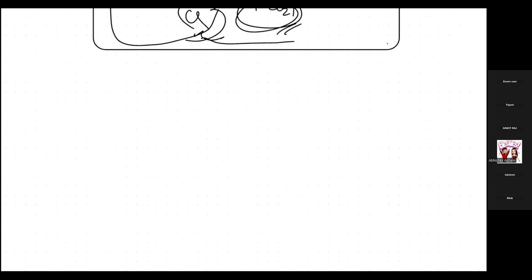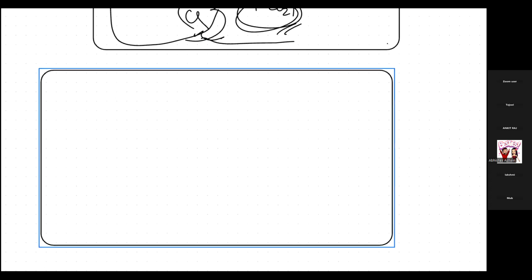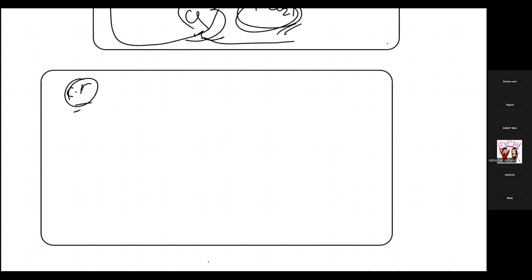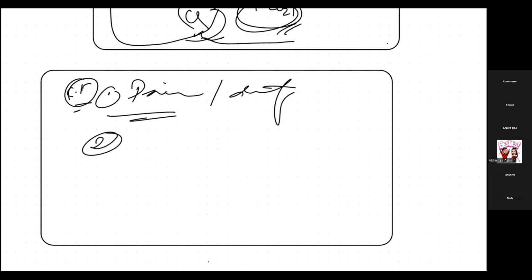Now let's see, if the patient comes to you, what all complaints is the patient going to tell, what all things he or she is going through. So the clinical features that you may be seeing in your patient: definitely we saw pain. There will be pain or discomfort, isn't it? First of all, the patient will say, oh, I have abdominal pain, I have some discomfort. Then they will tell you, sometimes it's constipation, sometimes it's diarrhea, or it is constipated for a very long time.